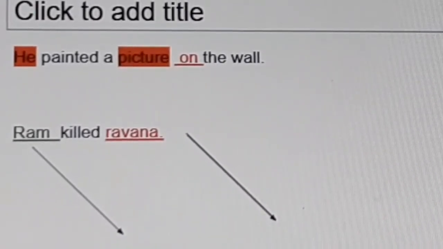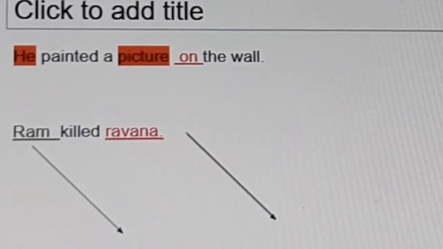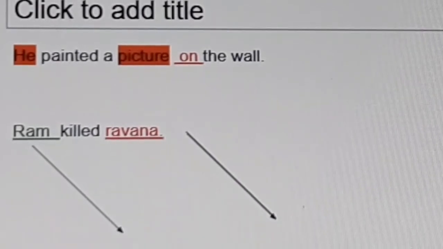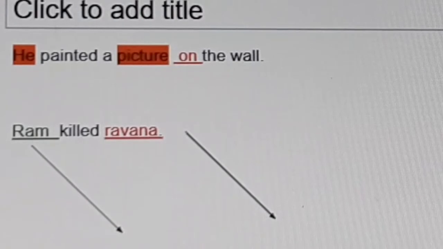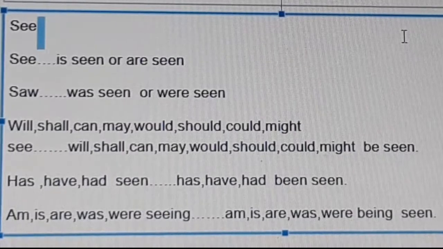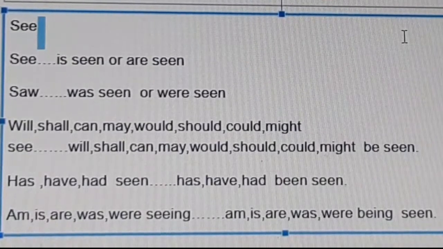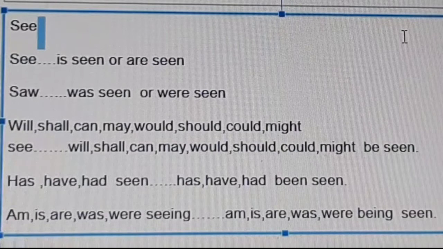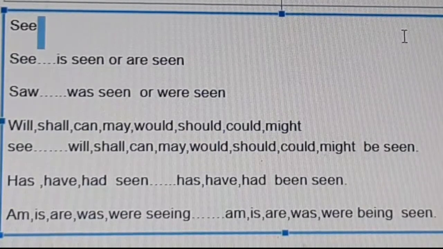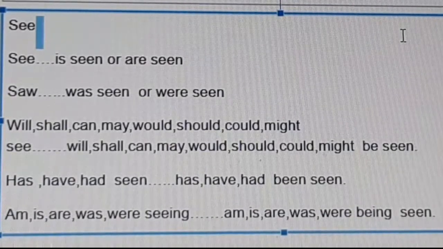When we want to change the active into passive voice, observe what is the subject and what is the object. The subject is changed into object in passive voice. Object is changed into subject. Then we must see the verb.